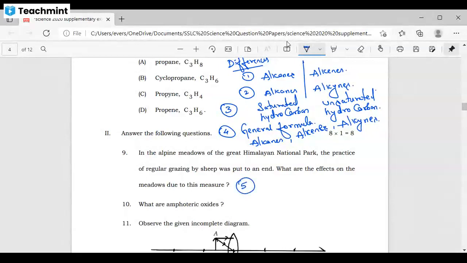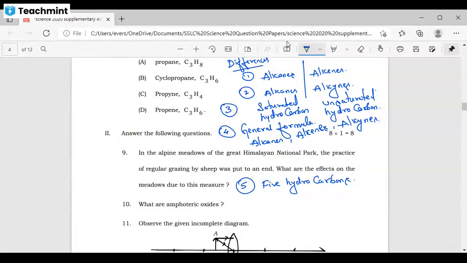And the fifth question you need to remember: the minimum 5 hydrocarbons from each group. From alkanes, alkenes and alkynes.